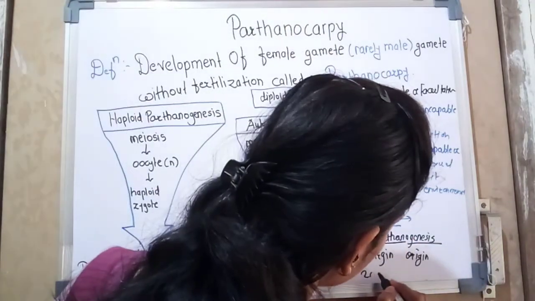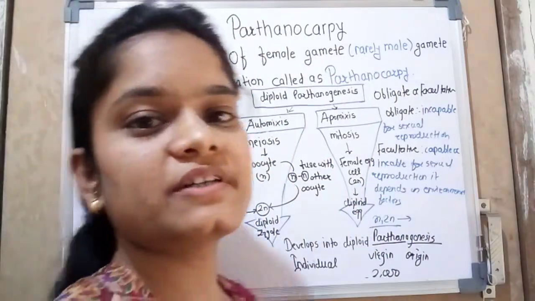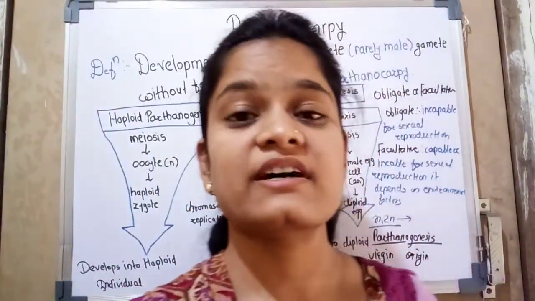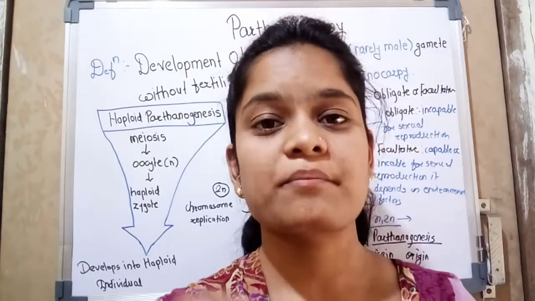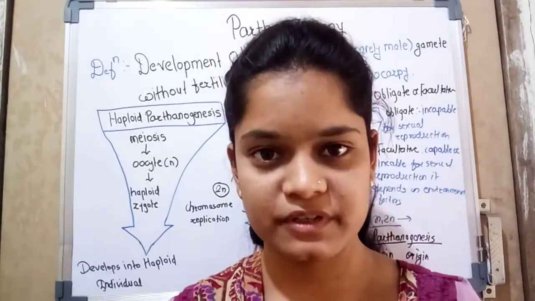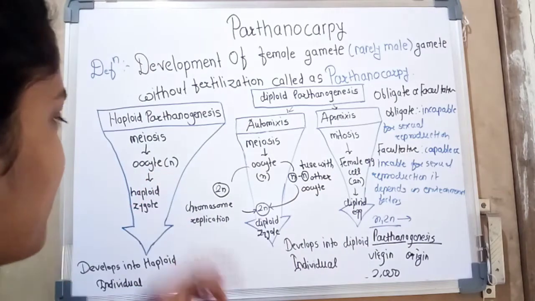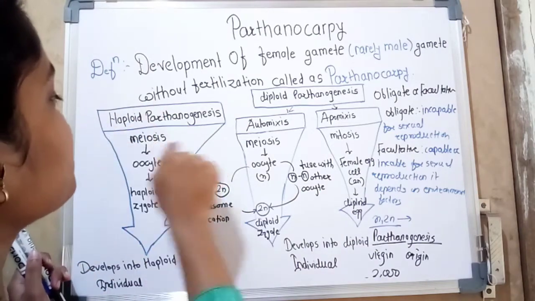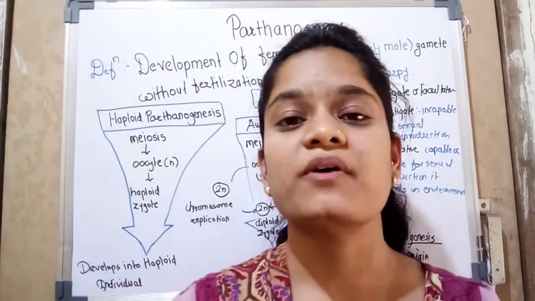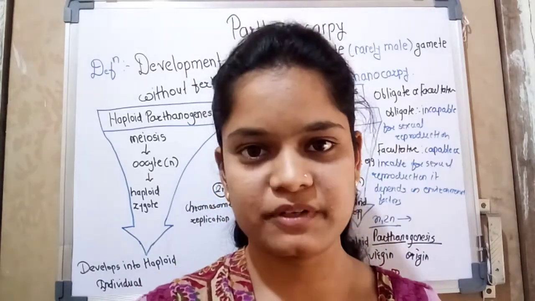There are 2000 species which reproduce parthenogenetically. Parthenogenesis is sometimes considered a type of asexual reproduction, but it can be more correctly described as an incomplete form of sexual reproduction, because of the production of gametes. This gamete is produced from the reproductive cells of the parents. That's why it is called an incomplete form of sexual reproduction. We can't say that it is an asexual form of reproduction.